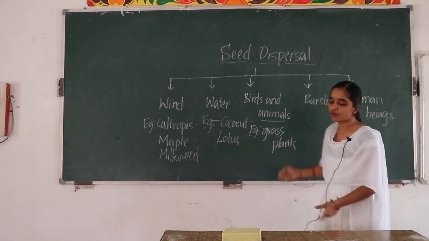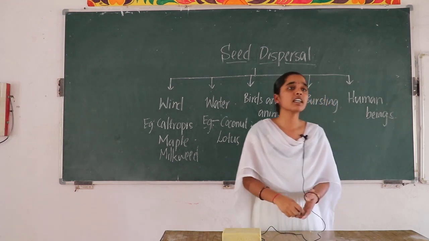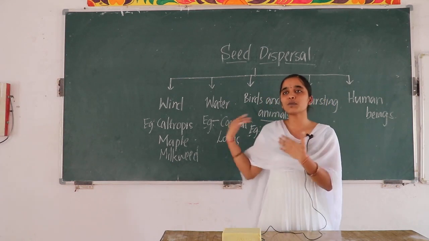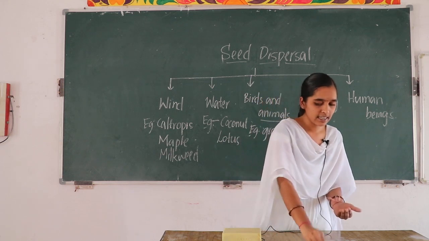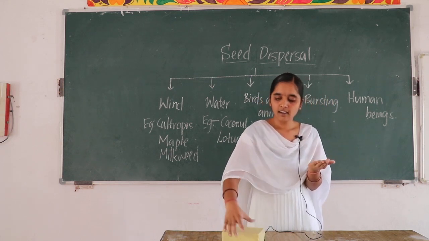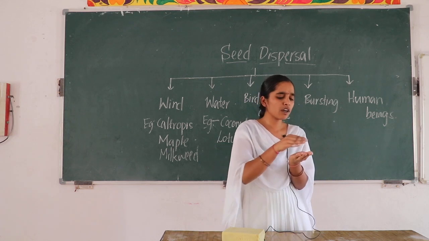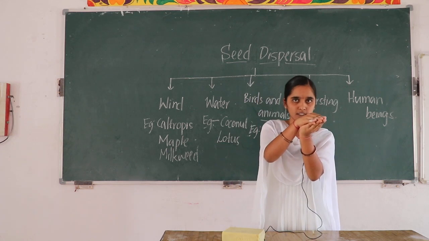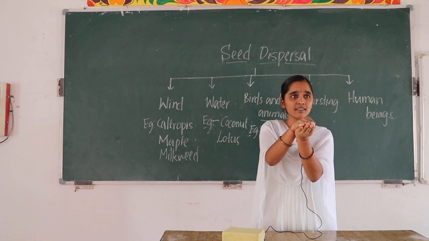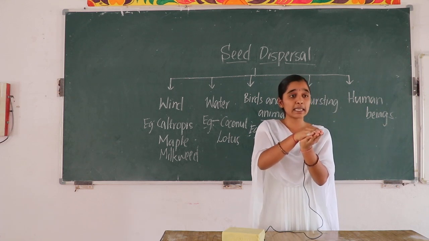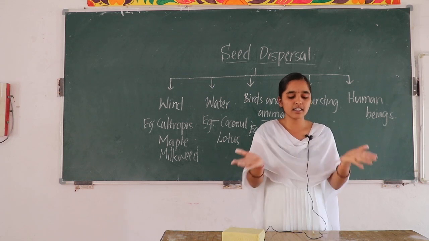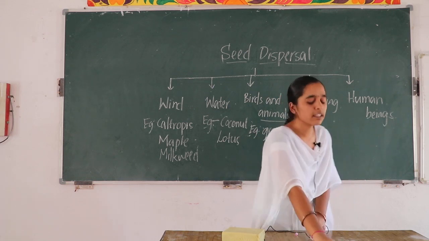Next, bursting of fruits. The seeds which are adapted to be dispersed by bursting, what happens? They have some seeds which are covered by a capsule like this. Upon drying, what happened? Okay, they burst and release the seeds with a great force.